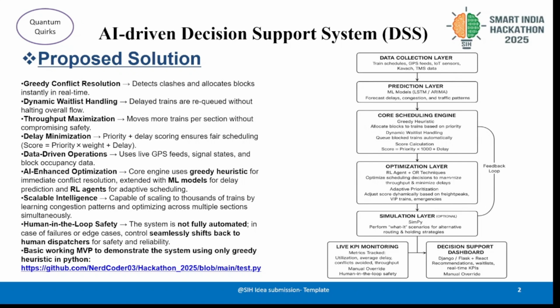First, greedy conflict resolution would be done, which will detect clashes and allocate blocks instantly in real time. Dynamic waitlist handling: delayed trains are requeued without halting the overall flow. Throughput maximization will be done. Delay minimization, which is very important because we will minimize the delay by using a scoring system, which is equal to priority into wait plus delay.